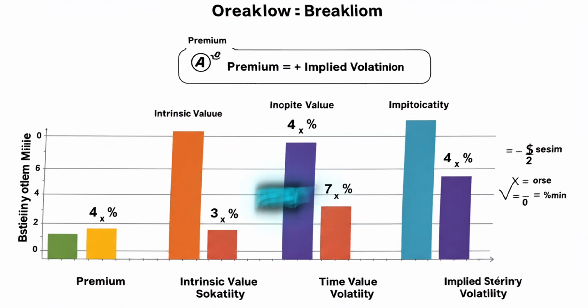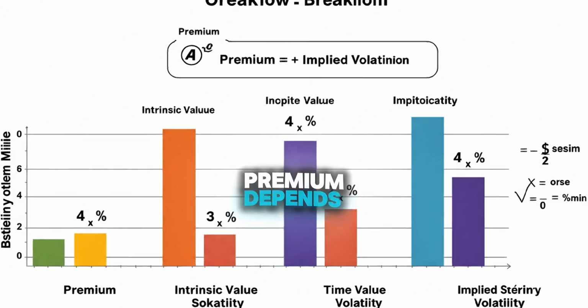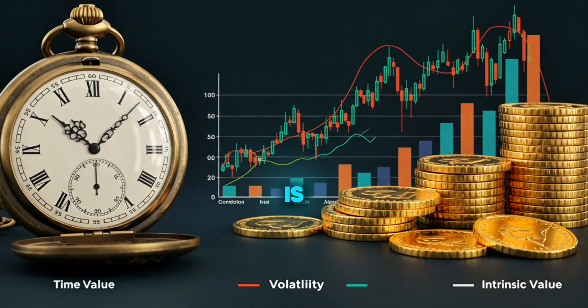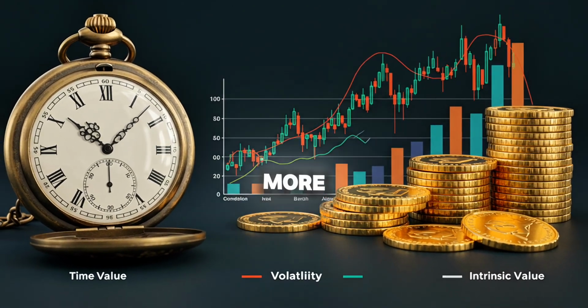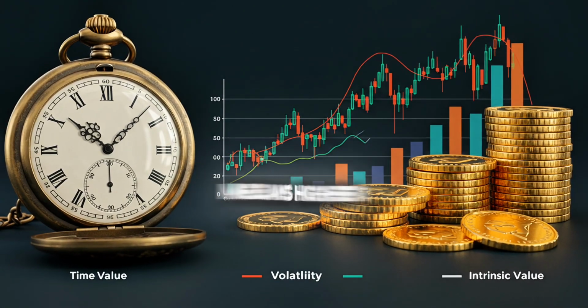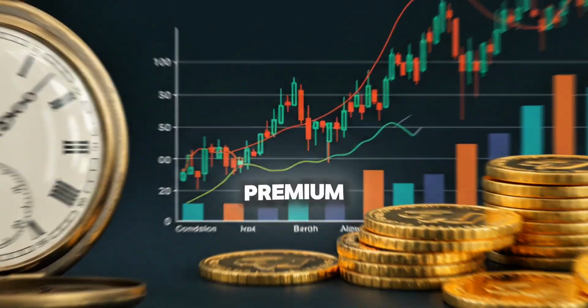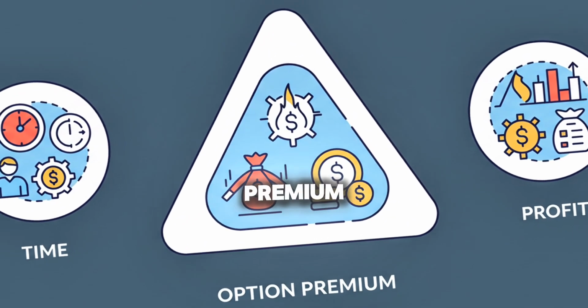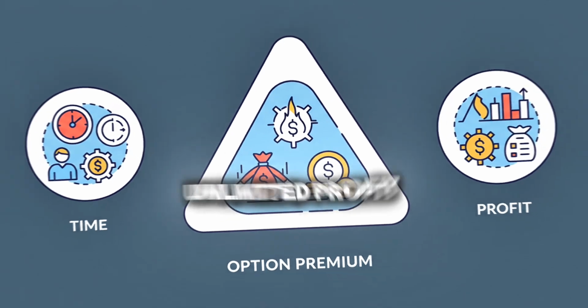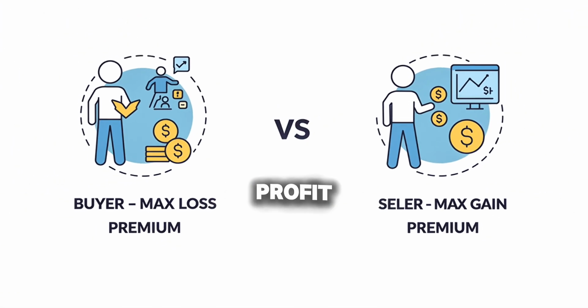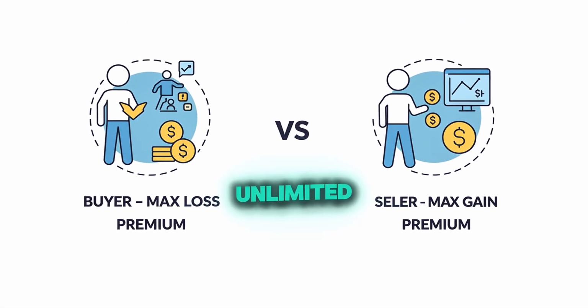The price you pay or receive for an option, the premium, depends on 3 main things. 1. Intrinsic value, how much the option is in the money. 2. Time value, more time until expiration usually means higher premium. 3rd, implied volatility, higher volatility means higher premium. Option buyers can only lose the premium they pay, but have unlimited profit potential. Option sellers have limited profit, the premium, but face unlimited potential loss.